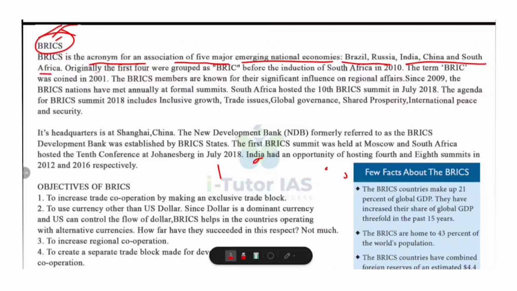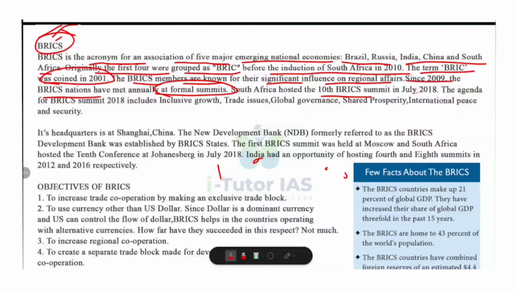Originally, the first 4 were grouped as BRIC before the induction of South Africa in 2010. The term BRIC was coined in 2001 and the BRICS members are known for their significant influence on regional affairs. Since 2009, the BRICS nations have met annually at formal summits. South Africa hosted the 10th BRICS Summit in July 2018.